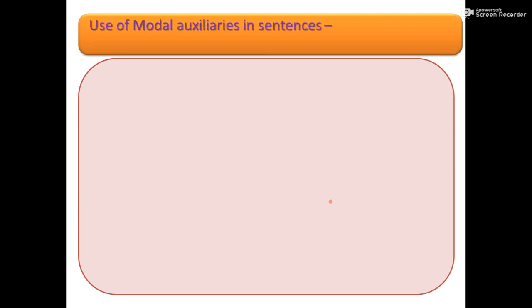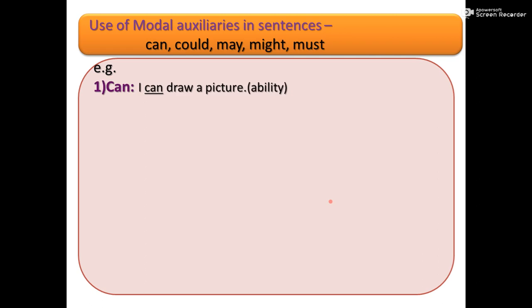Let us see the use of modal auxiliaries in sentences: can, could, may, might, must. First of all, we will see can. I can draw a picture. Here can is used for ability.